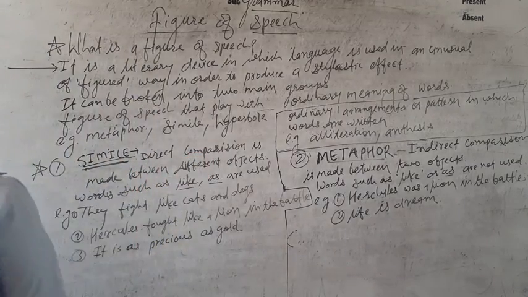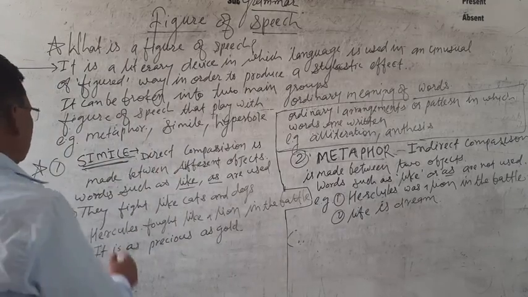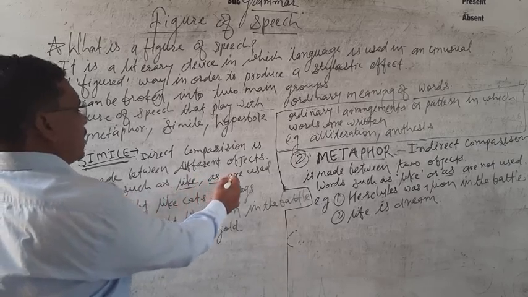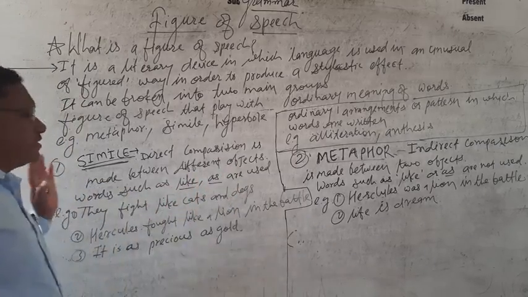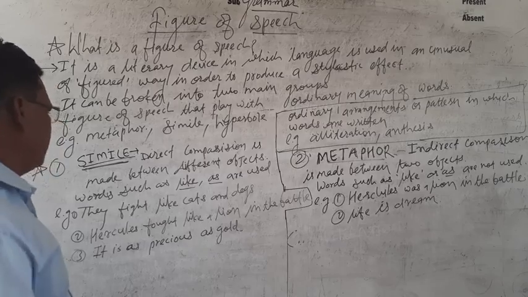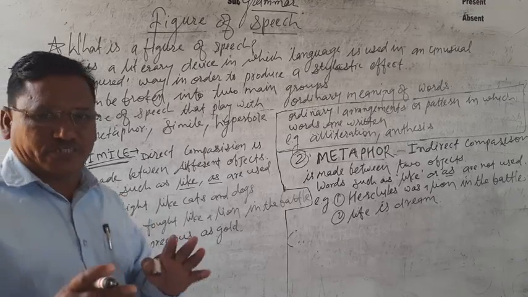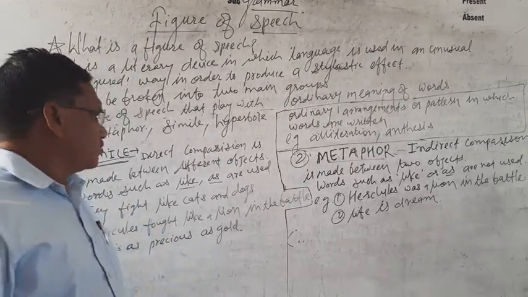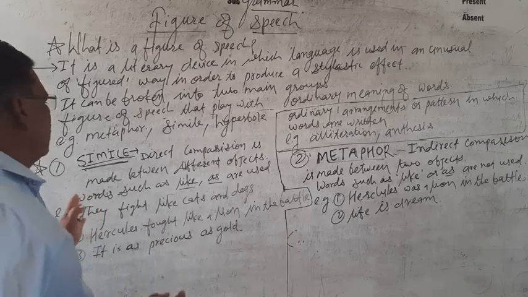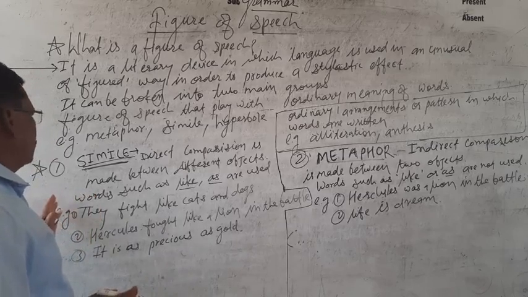In a simile, a direct comparison is made between two different objects, and words such as like or as are used.